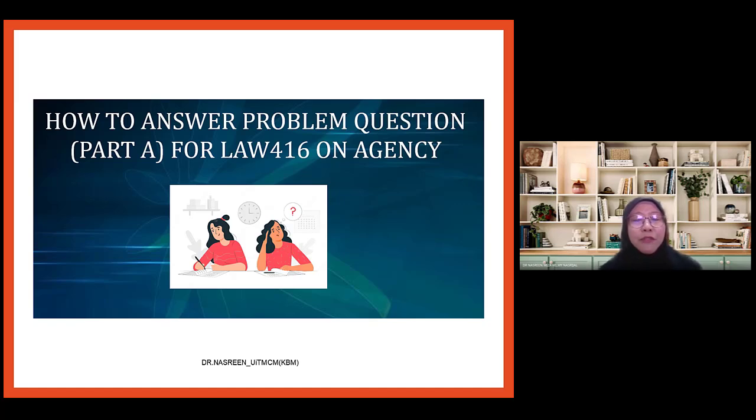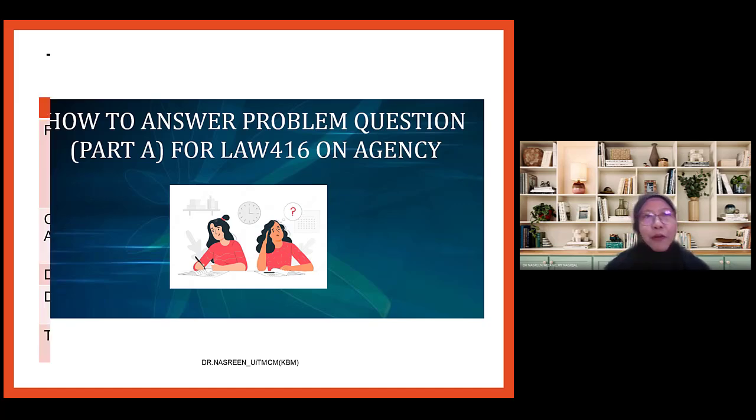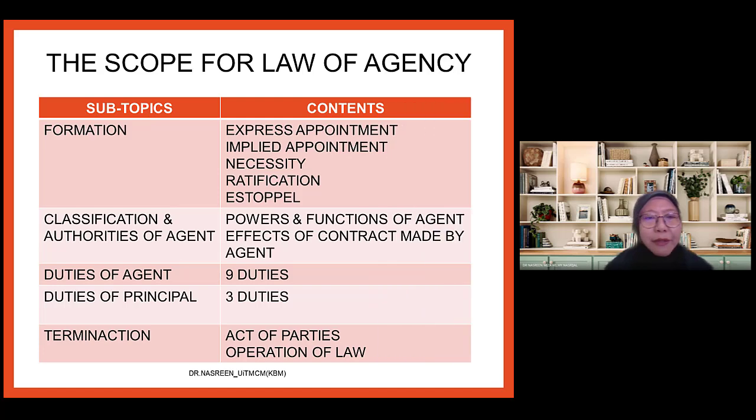Now, in order for you to answer a problem question, you've got to first and foremost remember the scope of agency. Okay, what is the scope of agency? Now, I mentioned earlier that it could be on formation. Now, formation of agency, there are 5 situations whereby an agency can be created. Alright, express appointment, implied appointment, ratification, necessity and estoppel.